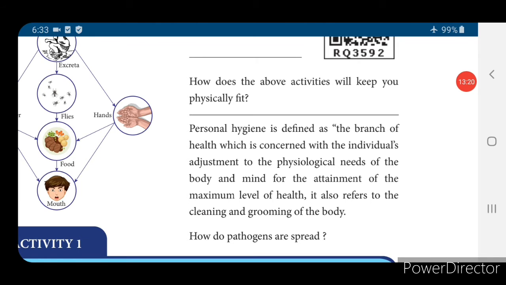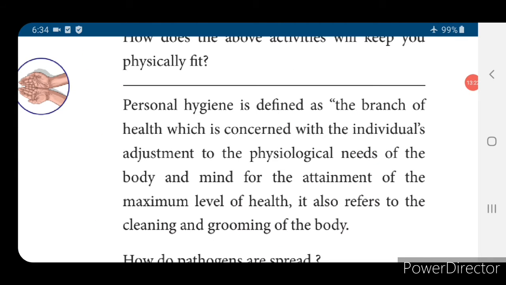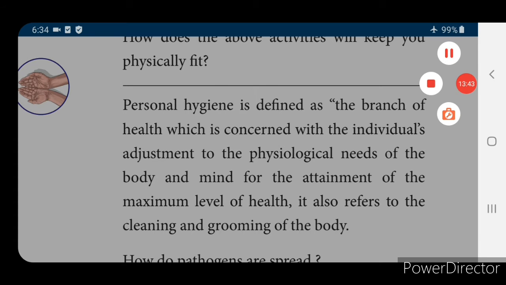We will see what is personal hygiene. Personal hygiene is defined as a branch of health which is concerned with the individual's adjustment to the physiological needs of the body and mind for the attainment of the maximum level of health. It also refers to the cleaning and grooming of the body. Simply we can say personal hygiene is nothing but cleaning and grooming of the body.